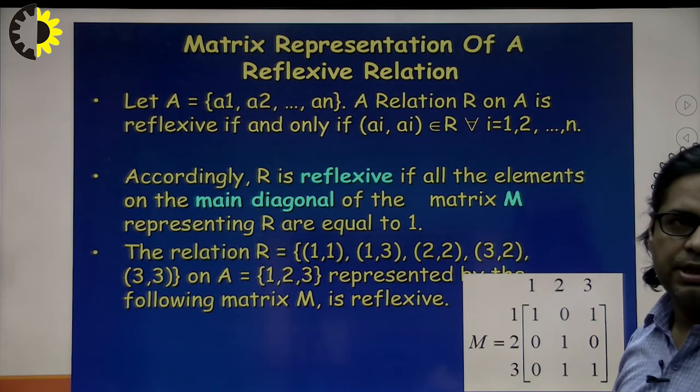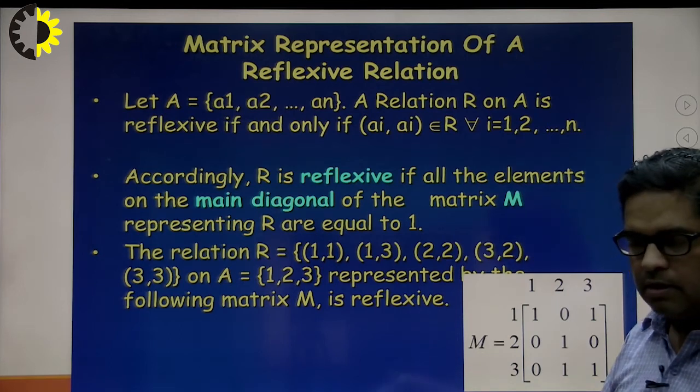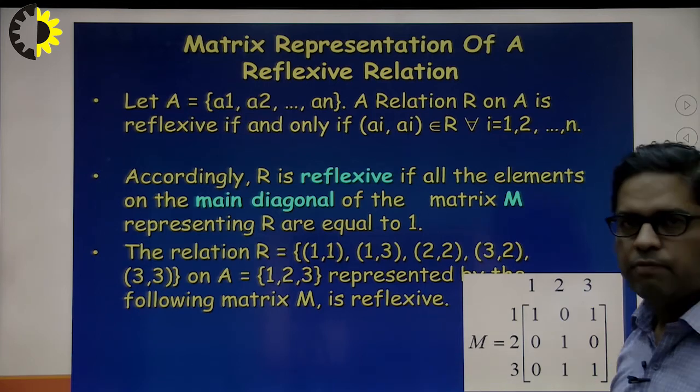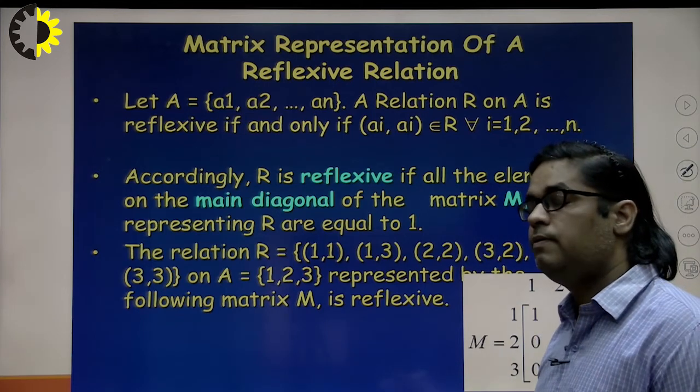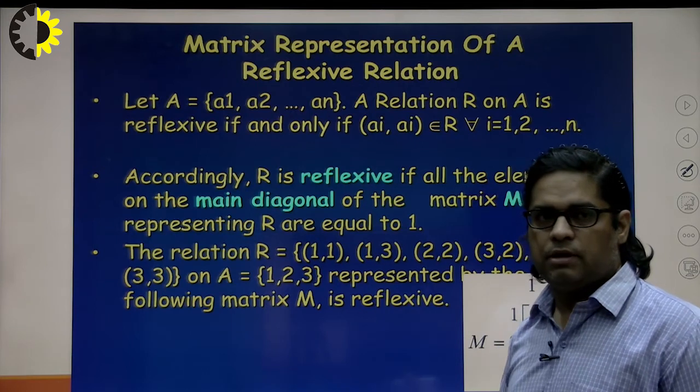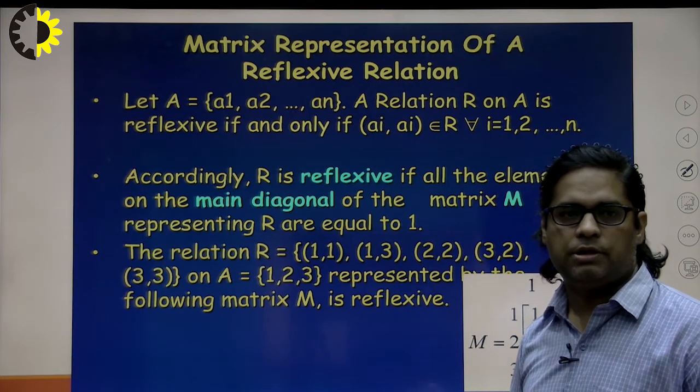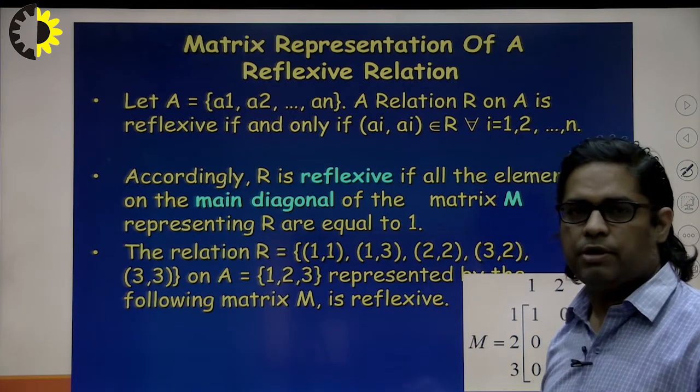Now the matrix representation of the relationship. Earlier we have seen two types of representation. One was in the form of set theory and the other was in the form of a directed graph. Now the third form is the matrix representation. We can show it in the form of a matrix also.